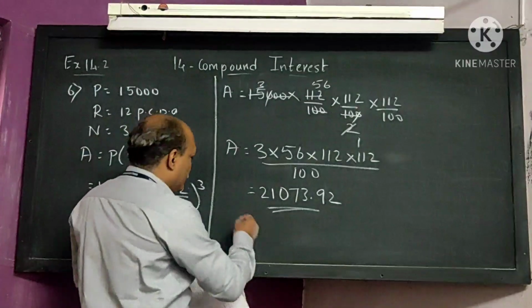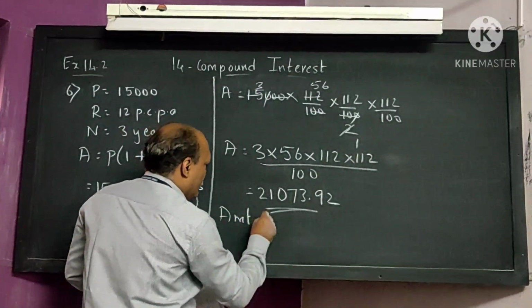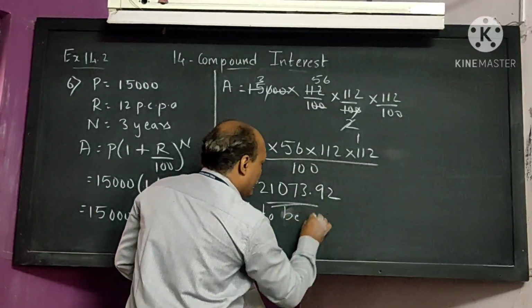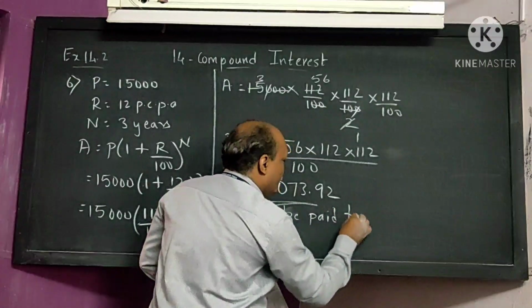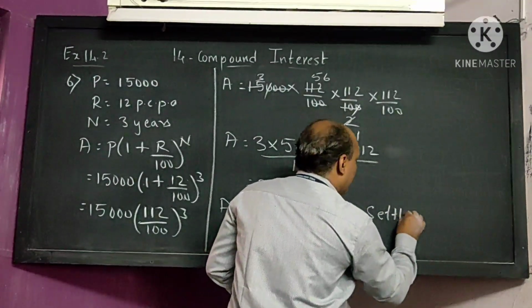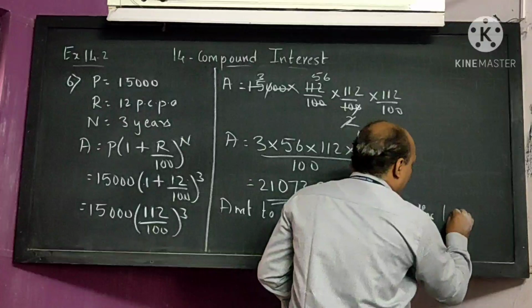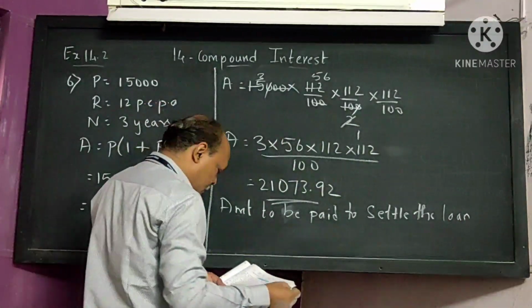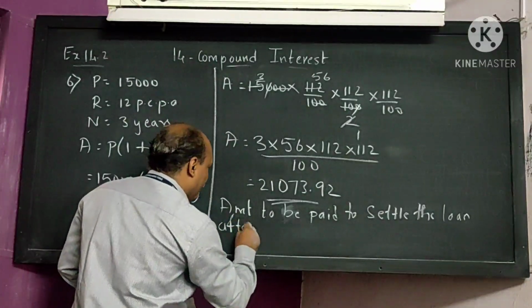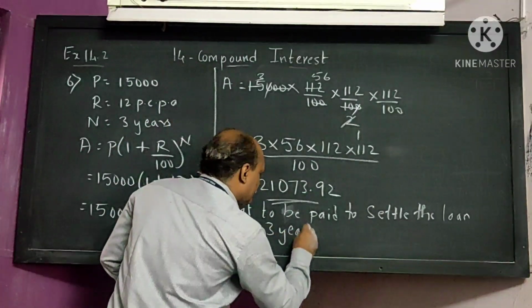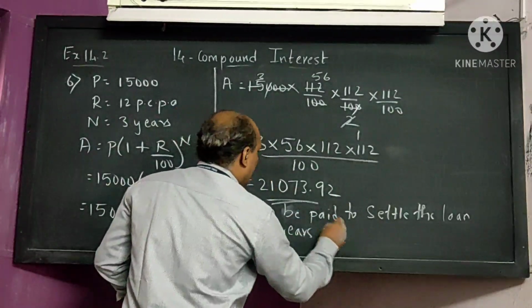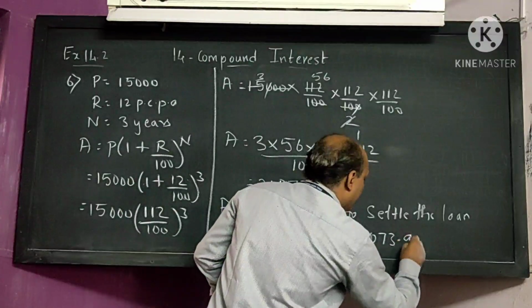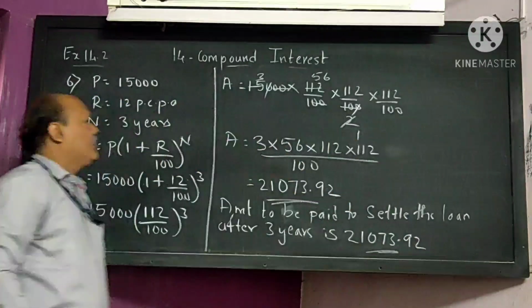So the final answer you have to write: amount to be paid to settle the loan after 3 years. How much does he have to pay? That is 21,073.90. I hope all of you understood. This was the sum number 6.